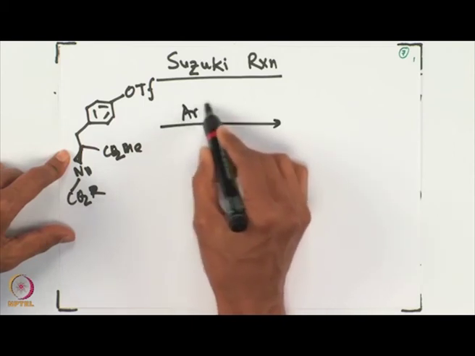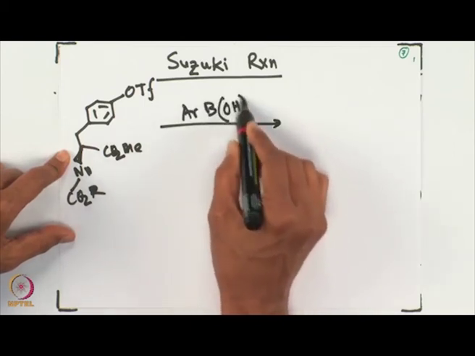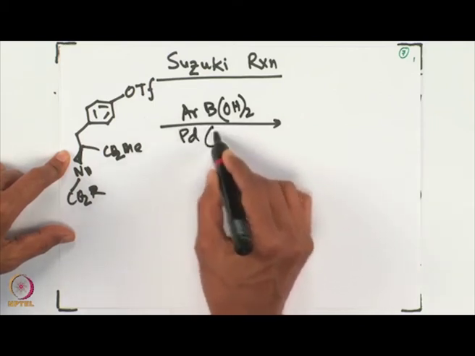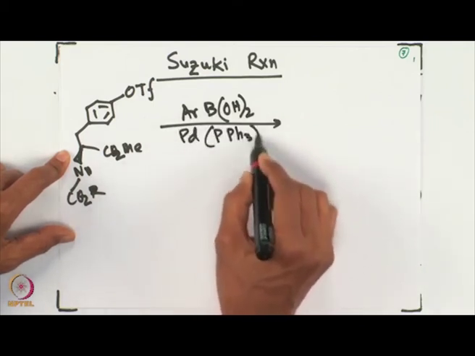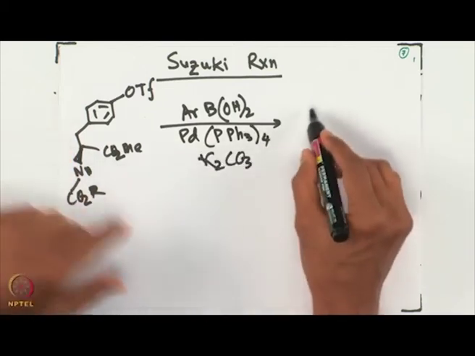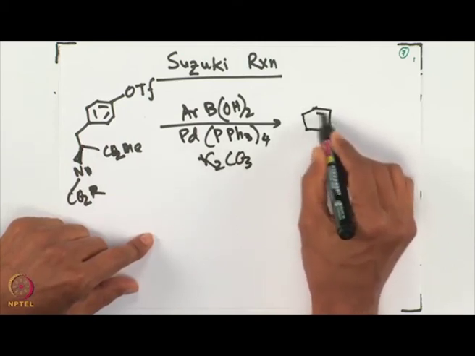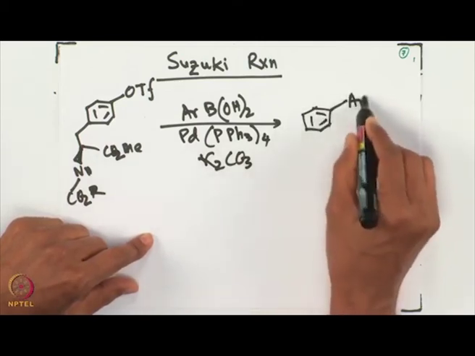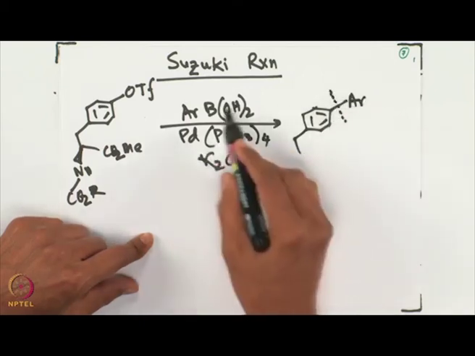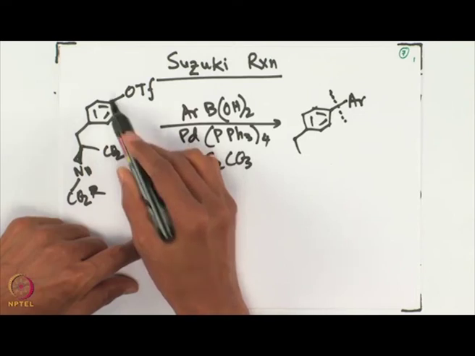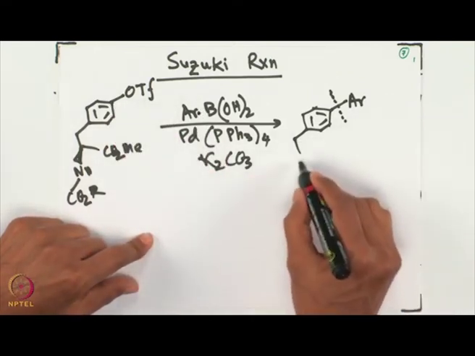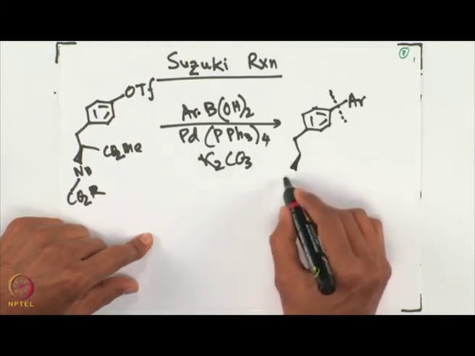Now, if you want to react with aryl boronic acid, the aryl group can also have different functional groups, in the presence of palladium tetrakis. We will get the product that we are looking for, the desired carbon-carbon bond formation between the aryl group and this carbon center. This carbon center and the carbon center of the aryl group form the bond to give you the desired product.